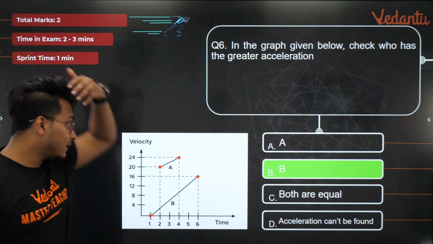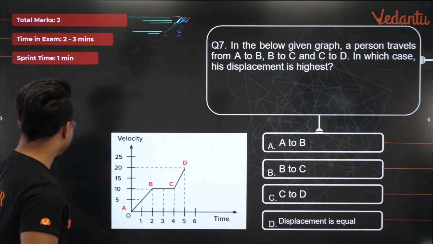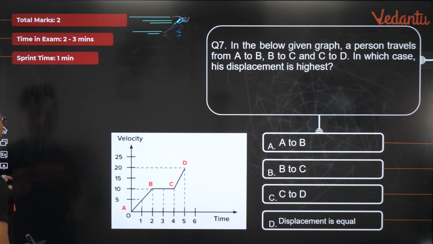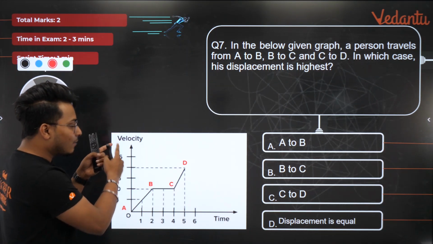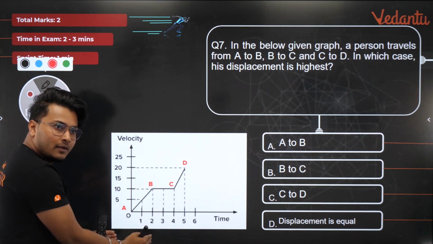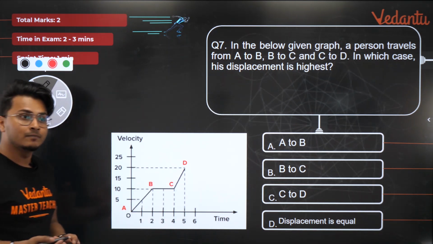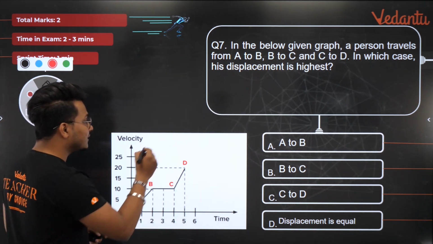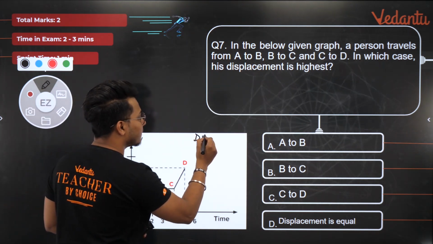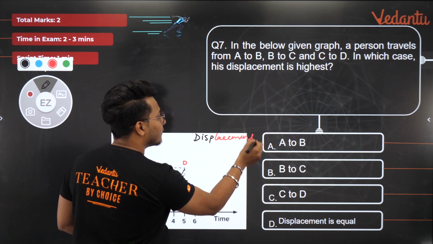Now this is going to be related to absolutely your displacement, obviously. Correct. Now this is again a very interesting question and a very simple question. यहाँ भी again आपको दिया हुआ है velocity time graph और आपको पूछा गया है कि between section A to B, between section B to C and C to D, where is the maximum displacement? Now how do you find out maximum displacement? How do you find out displacement in the case of a velocity time graph? I'm pretty sure कि everyone knows this.